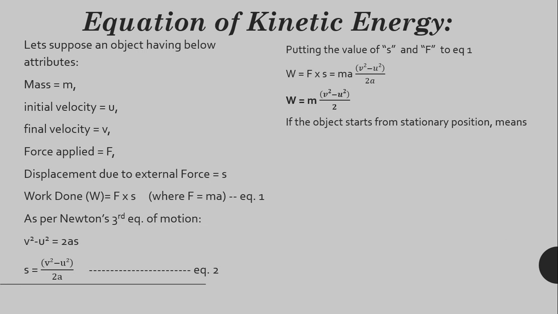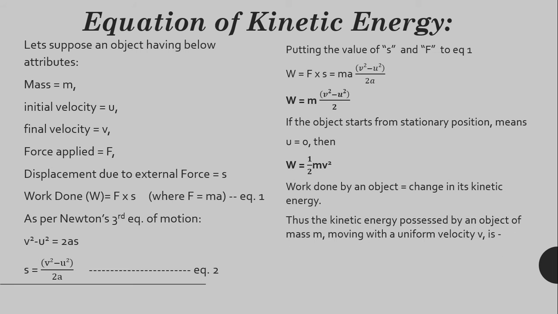Let us suppose the object starts from stationary position. That means its initial velocity is equal to 0. u is equal to 0. Now we will put this value of u in the above equation. We will get W is equal to half m v square. Now we know by the work energy principle, work done on an object is equal to the change in its kinetic energy.